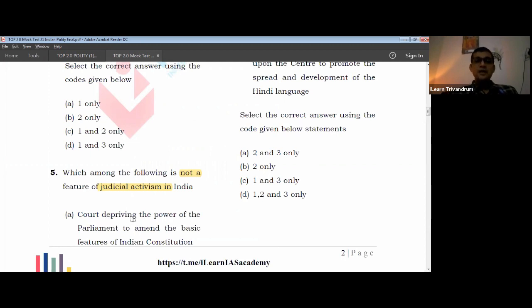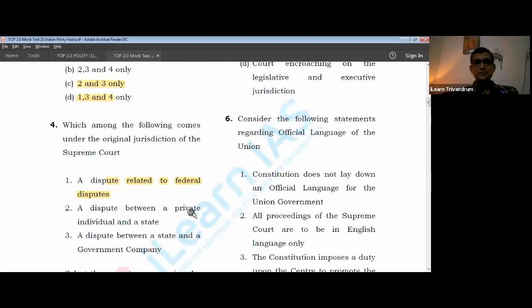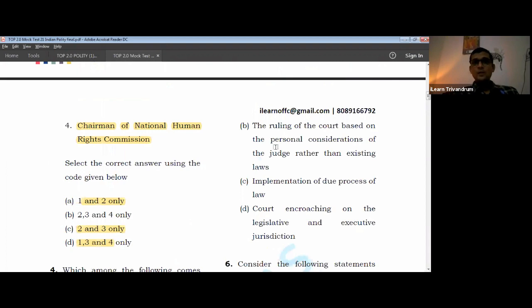In the Keshavananda Bharati case, what did the court do? It went proactively and said that the constitution can be amended, provided the basic structure cannot be touched upon. So isn't that activism? It has limited the power of the parliament in amending the constitution. So that is definitely judicial activism. Look at this. So what is judicial activism? A judiciary becoming proactive, becoming active, and instead of passing passive judgments, it is delivering judgments where there used to be a lack of activity on the side of the executive or the legislature.